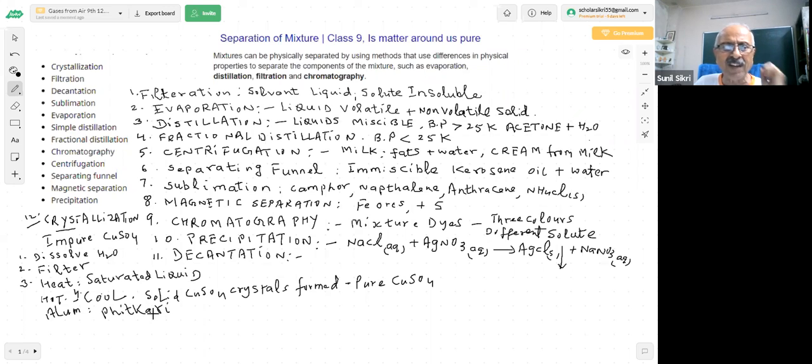People who are shaving rub it on their skin. If some cuts are there, it heals. Antiseptic. So Fatkari also, if it is impure, I can purify it by crystallization.